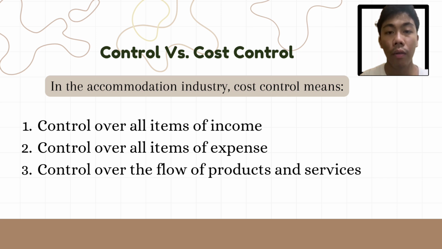2. Control over all items of expense refers to the systematic regulation of expenses to prevent overspending. 3. Control over flow of products and services ensures the delivery of products and services is efficient, meets quality standards, and aligns with customers' expectations.